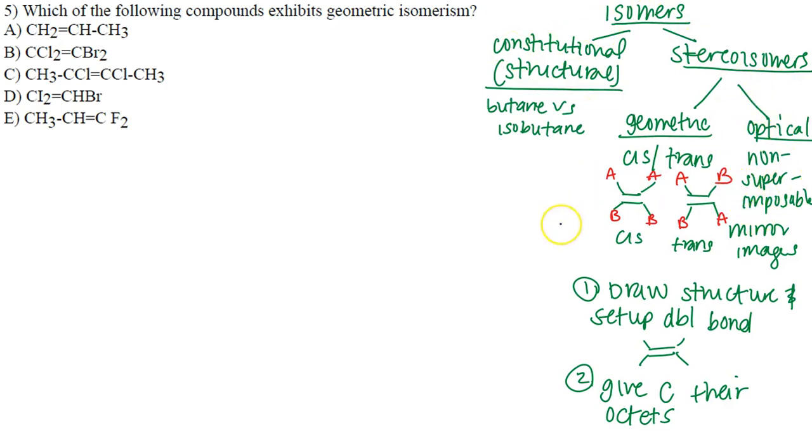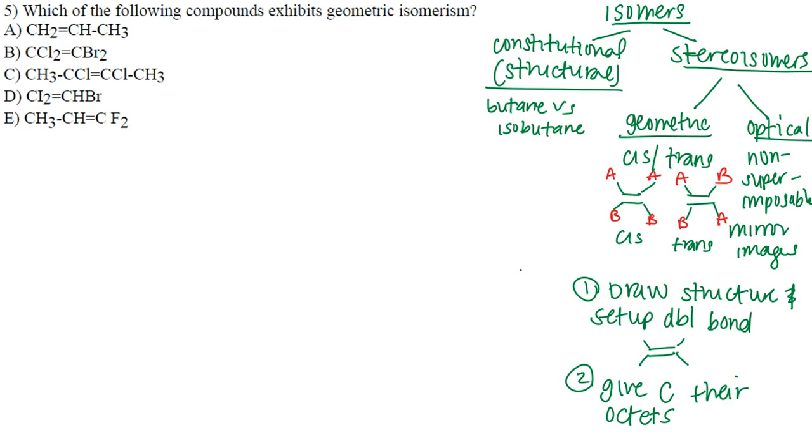Now, why am I doing this? Because as soon as I see this question, if you don't know what geometric isomerism is, you can't really get through. So the first thing I'm going to do is try to come up with a definition to help me remember what those details are, okay? So I'm just breaking down what some isomers are in the context of organic chemistry. Now, of course, if I'm thinking, oh, this is practice exam 1, we also talked about isomers for chapter 19 and transition metals, right?